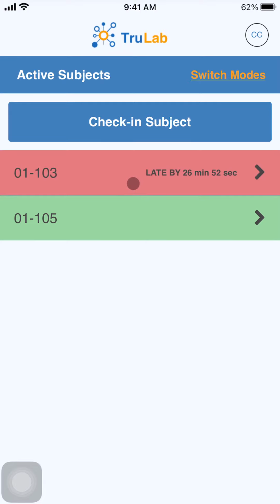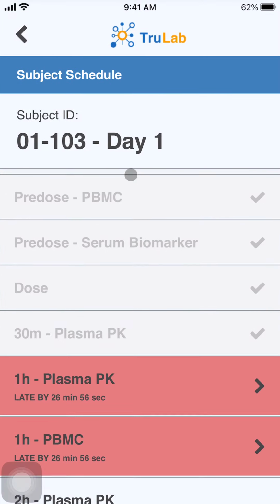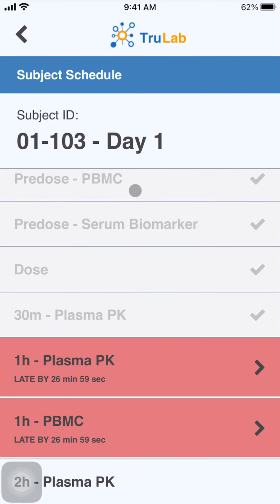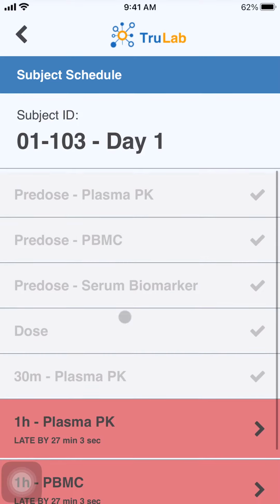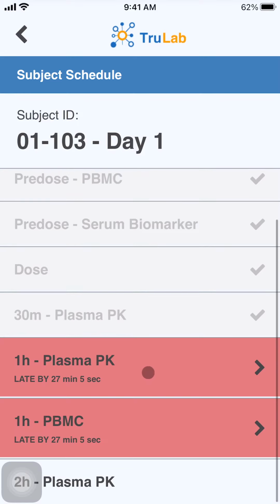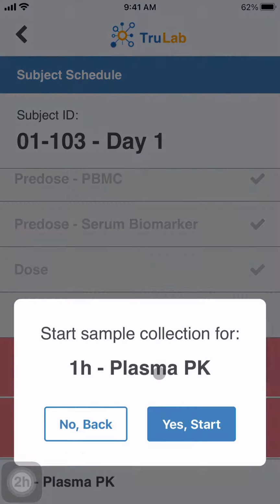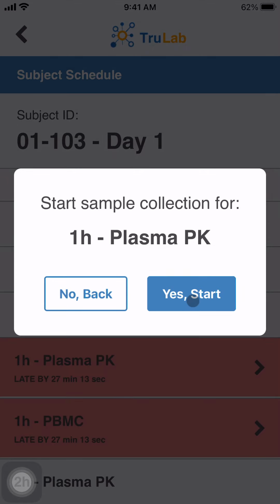So now we'll go back and log the sample collection for the patient that's out of window. So you can see here that their tasks are included as well and preloaded within the app. And now they have a 1-hour plasma PK sample that is 27 minutes past its standard collection time. So I'm going to go ahead and start this sample collection.